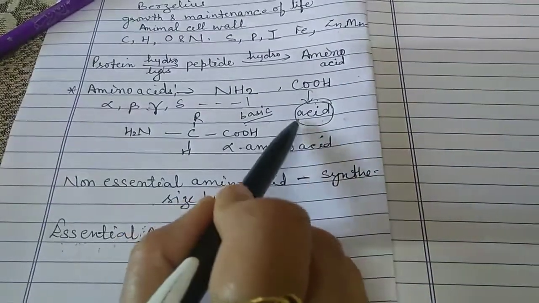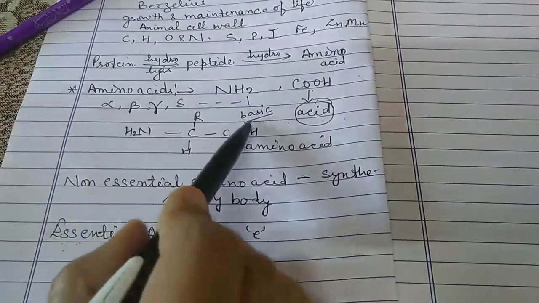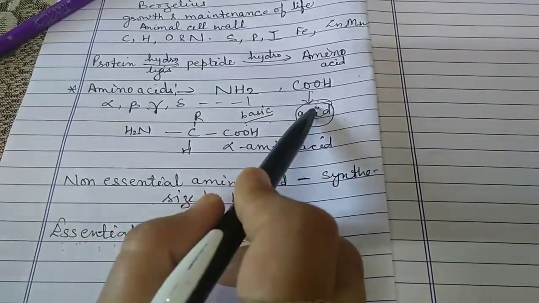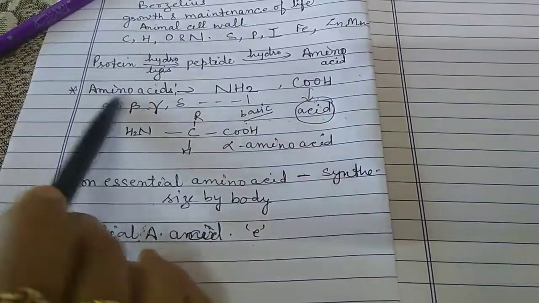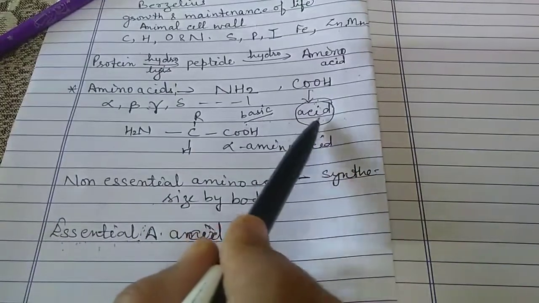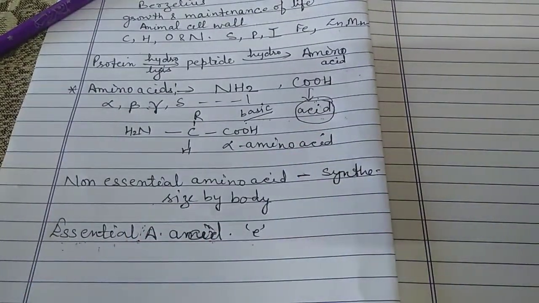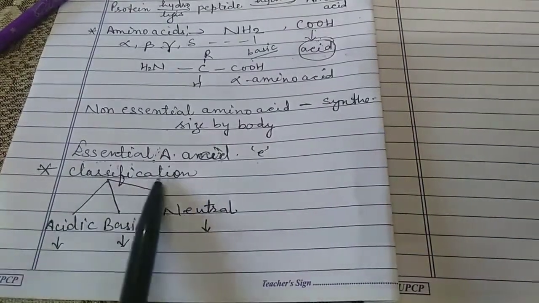That's why the amino acid behaves as a salt. It doesn't behave as a simple amine. It doesn't behave as a carboxyl group or carboxylic acid. It behaves as a salt because of the presence of both the acidic group and the basic group. Now the next topic is the classification of amino acids.